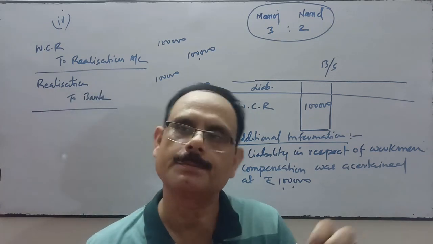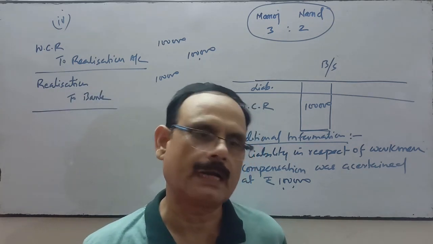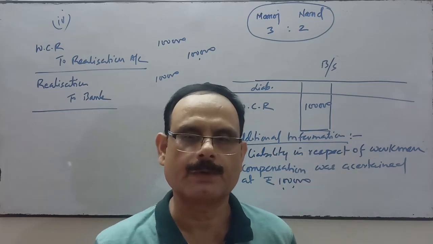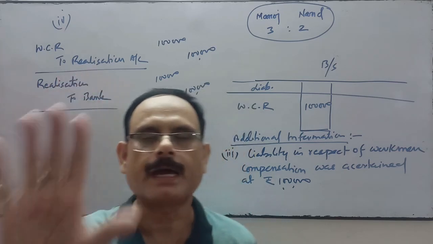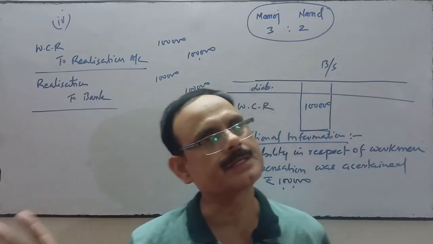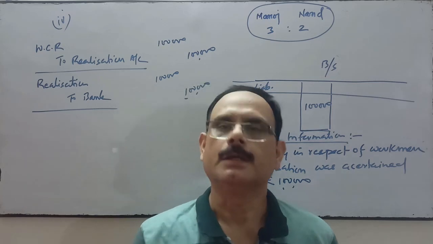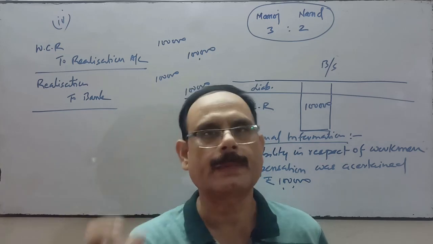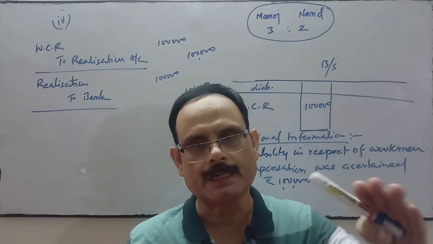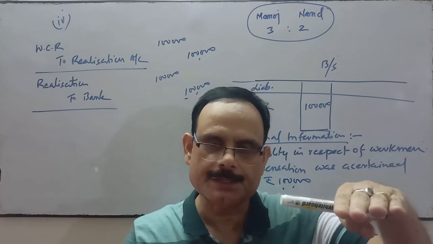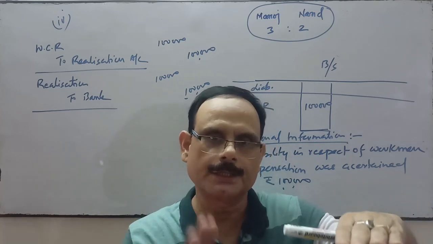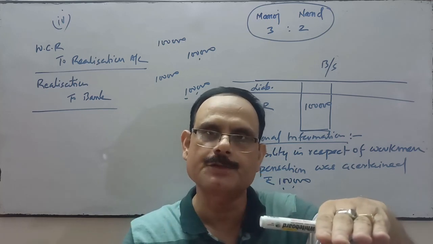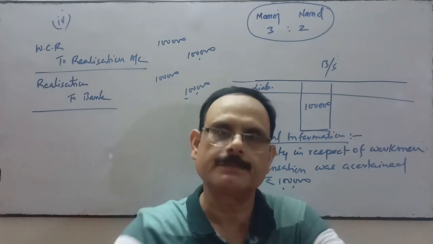Now the treatment of workman compensation reserve at the time of dissolution of firm, under the various circumstances. First, there is a workman compensation reserve given in the balance sheet, but there is no claim against it. Second case, there is a claim and it is less than the workman compensation reserve. Third case, the reserve is there in the balance sheet and the claim is equal to the reserve. Fourth, the reserve is in the balance sheet, but the claim is more than the reserve.